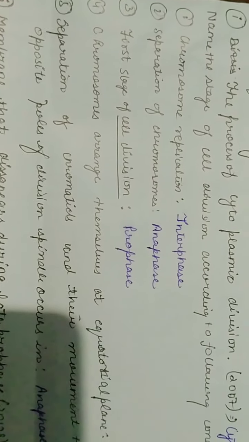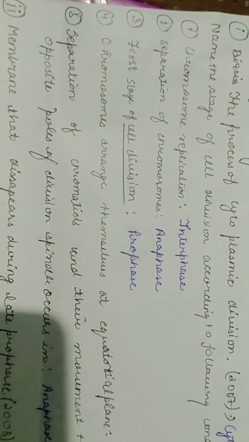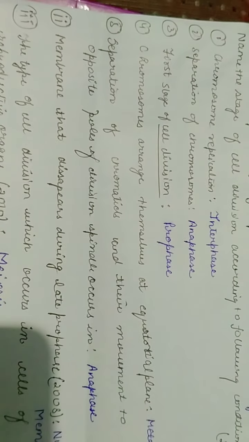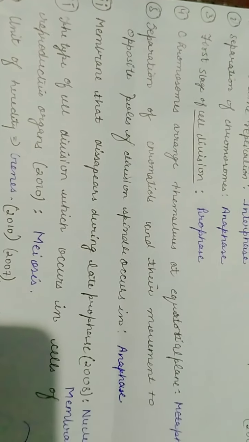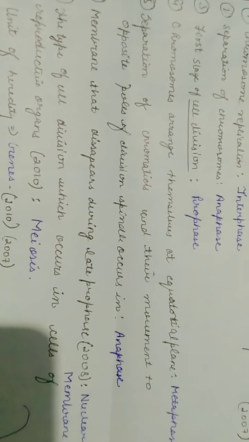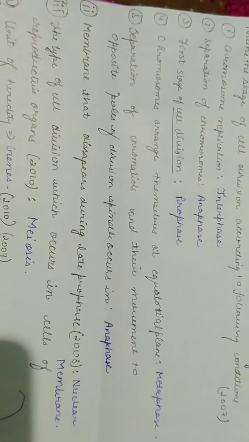So in one of my videos I have told that it is important. Name the stage of the cell division according to the following conditions. This is also 2007. First one, chromosome replication, it takes place in the interphase. Separation of chromosomes, it takes place in the anaphase. First stage of cell division, it is called the prophase. Cell division, here we are talking about the M phase only. The chromosomes arrange themselves at the equatorial plane. Metaphase.